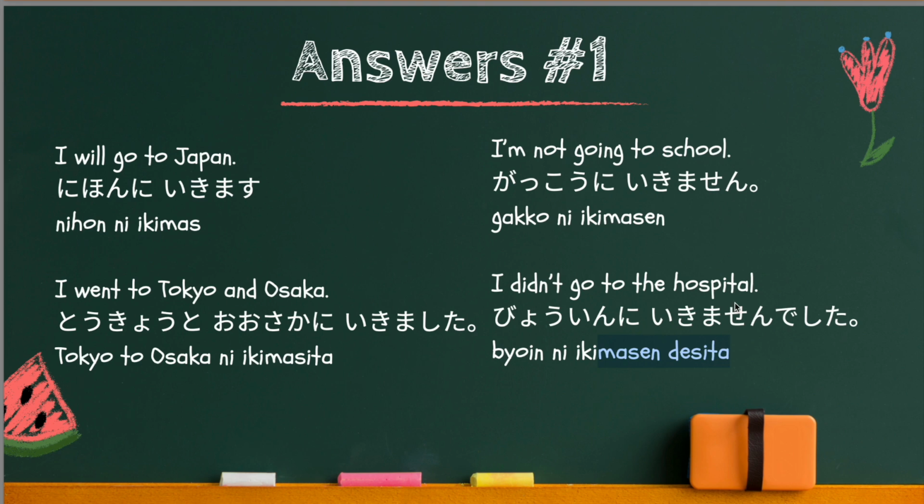And hospital in Japanese is 病院. And hospital is your direction. Therefore, there should be に after the hospital. So the answer is 病院に行きませんでした.